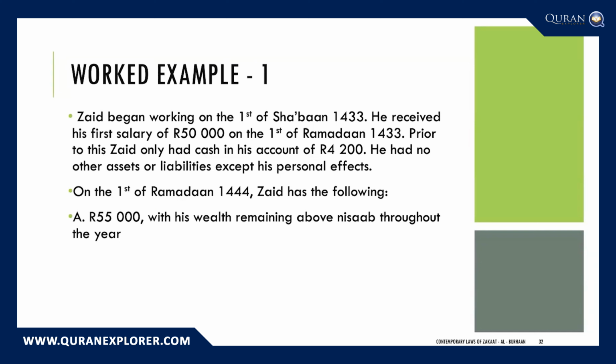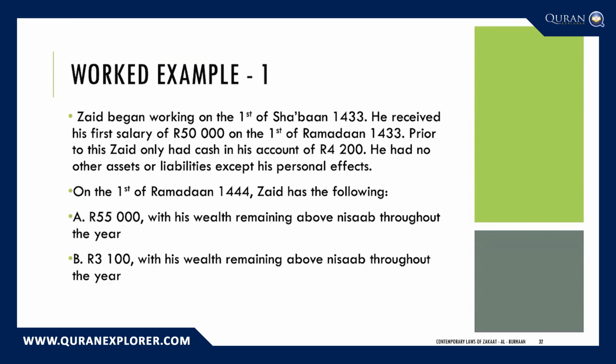Zaid has 55,000 Rand available to him, and his wealth remained above the nisab of 9,000 Rand throughout the year. So that's scenario number one. Scenario number two, 1 year after receiving his salary on the 1st of Ramadan, 1444, he only has 3,100 Rand at that point in time. But for the rest of the year, his wealth was above the nisab of 9,000 Rand.